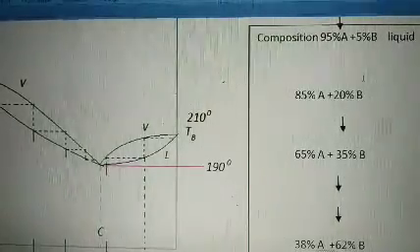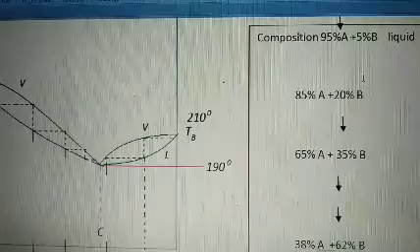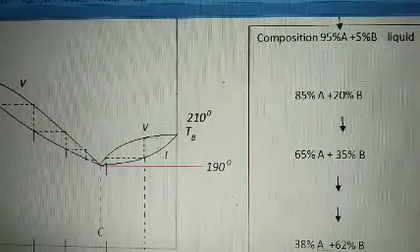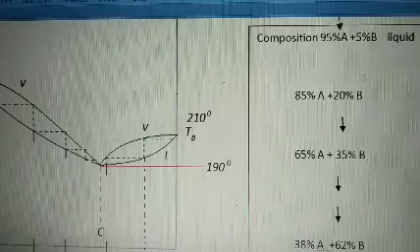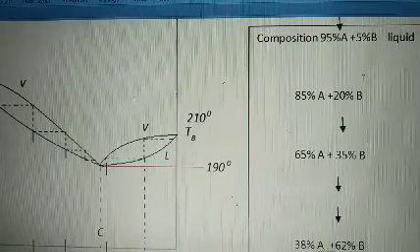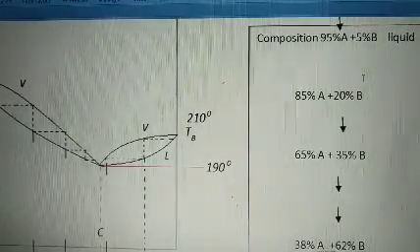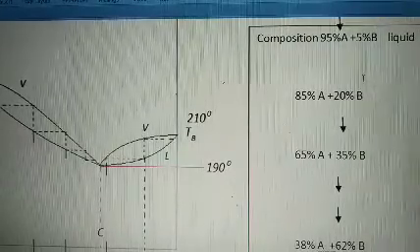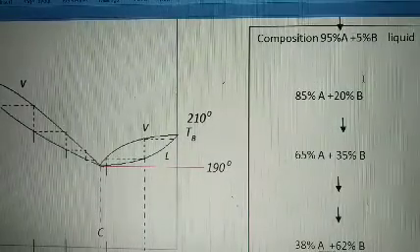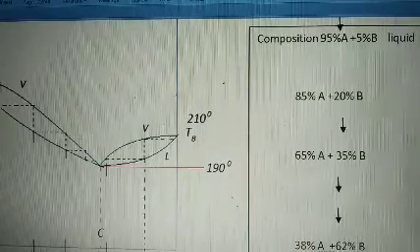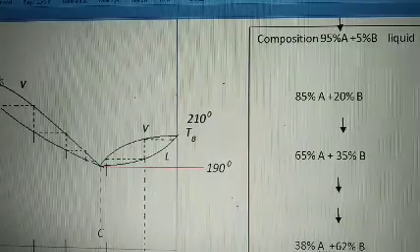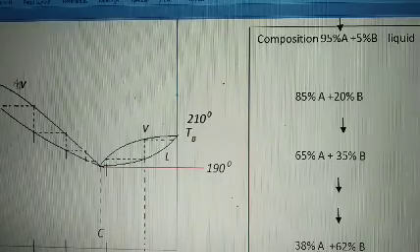Which one? 20. If I decrease 20 to 15, then it will be 1:1.5. If I further decrease 15 to 10, then it will be 1:1. It means the composition of one can be increased by decreasing the other one. So the same is the feature here, that A is removed and B composition is going to increase.